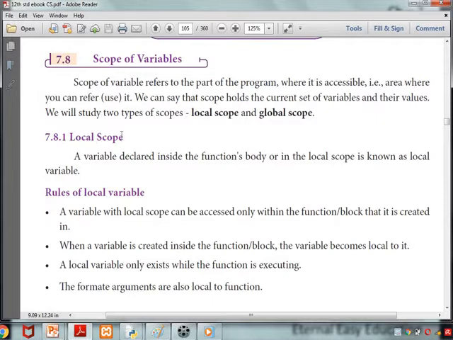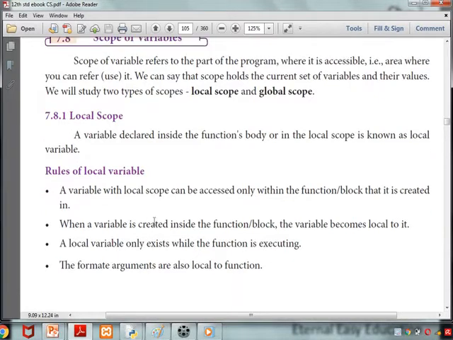What is local scope? A variable declared inside the function's body or in a local scope is known as a local variable. What is the rule? A variable with local scope can be accessed only within the function or block that it is created in. When a variable is created inside the function, the variable becomes local to it.